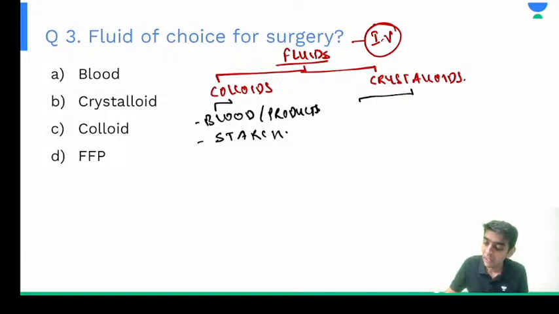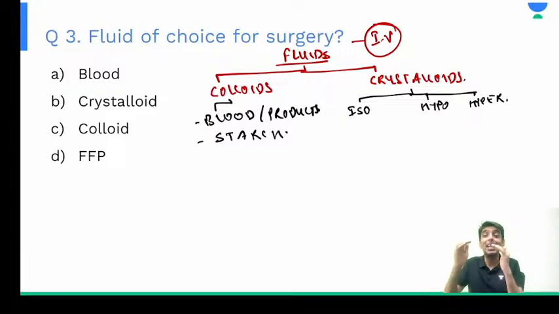They are isotonic, hypotonic, or hypertonic solutions. These are of lower molecular weight as compared to your colloids, right? So which one do we use most frequently? We use isotonic crystalloids for surgeries. Why?